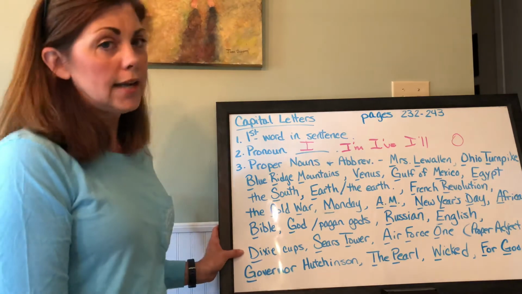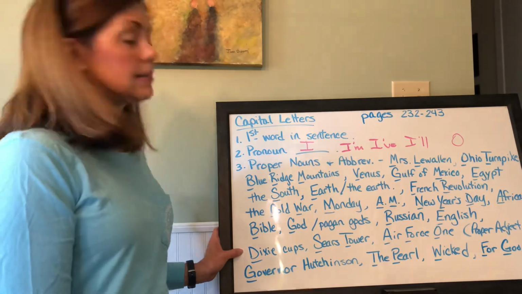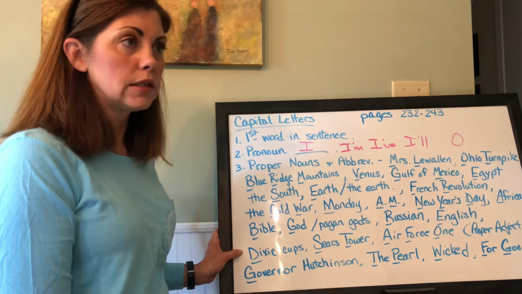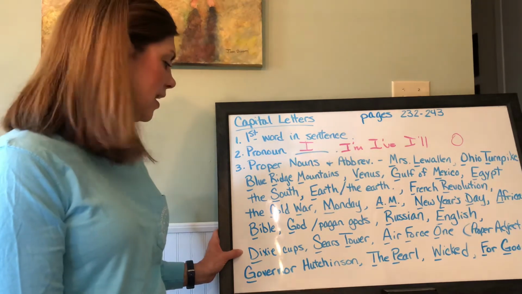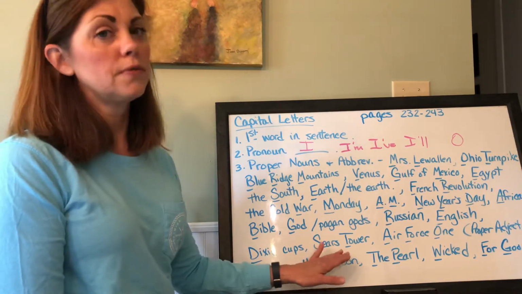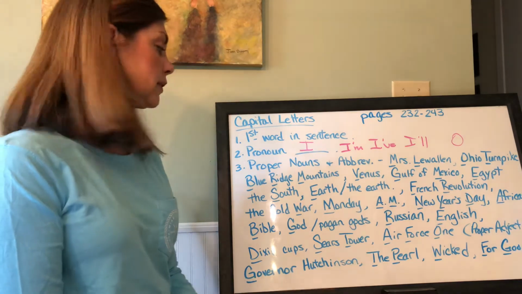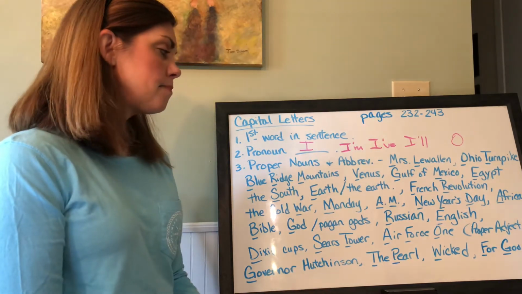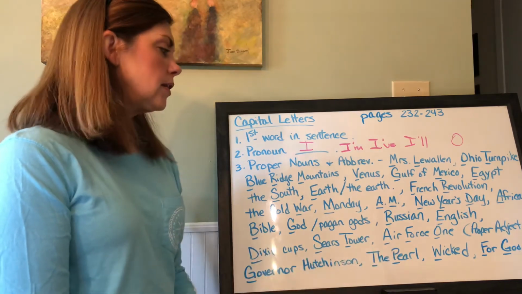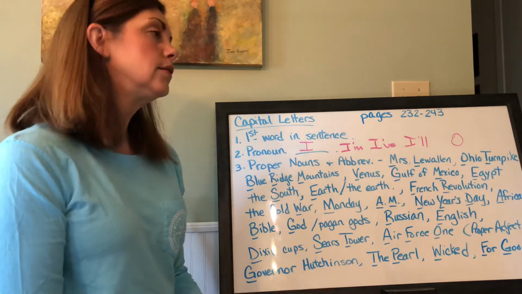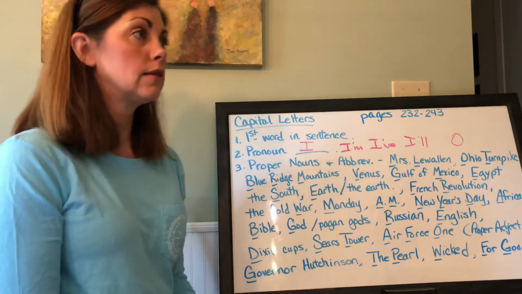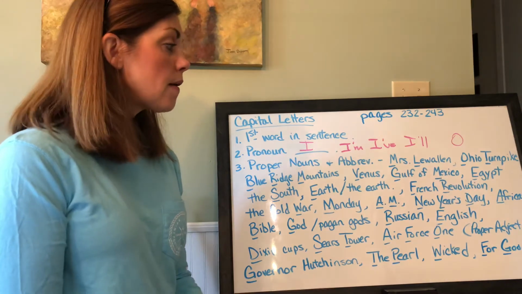You capitalize brand names, McDonald's, Dixie cups, Sonic. I'm thinking about food, obviously. Dunkin' Donuts. Capitalize all of those. Specific places and buildings like the Eiffel Tower, the Sears Tower, the Empire State Building. You capitalize ships and planes, Air Force One, Marine One, the Queen Mary, the Titanic, you capitalize those.